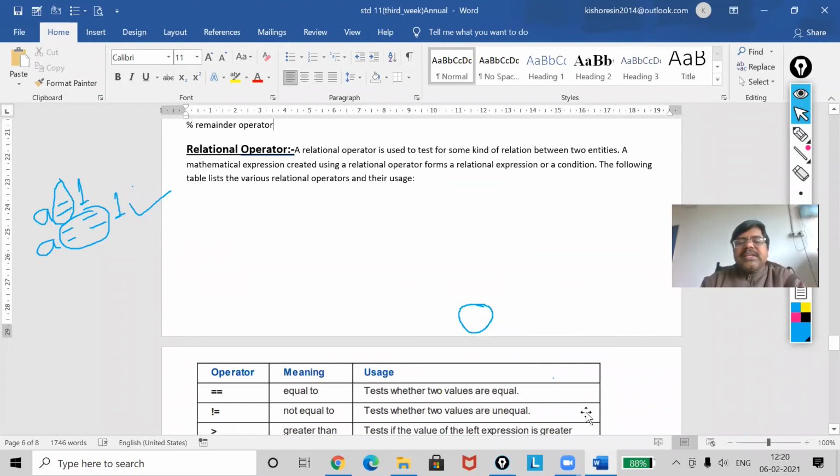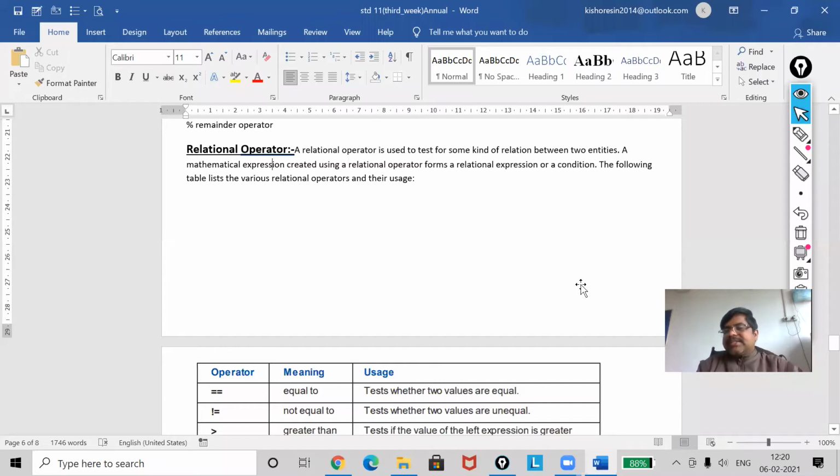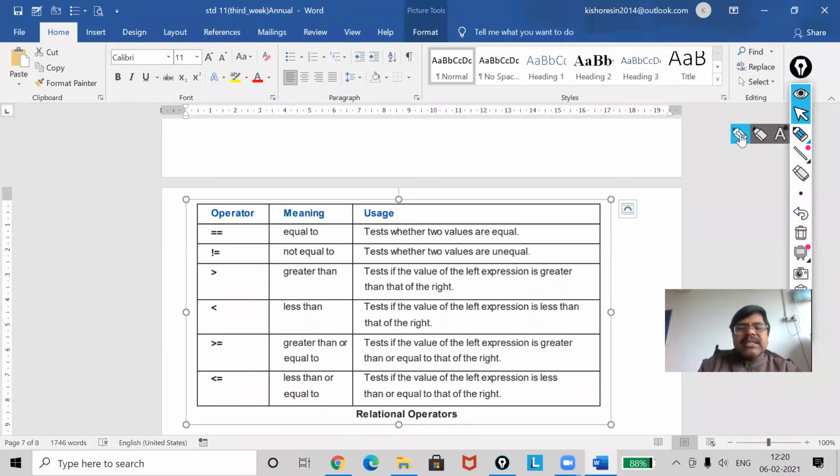Now, next one is the relational operator. There are different operators in the relational operator. First one, you can see, is double equal to, which I already said is for comparing. Then it is not equal to, where you have to use not equal to. A not equal to 1. Then you run this one.